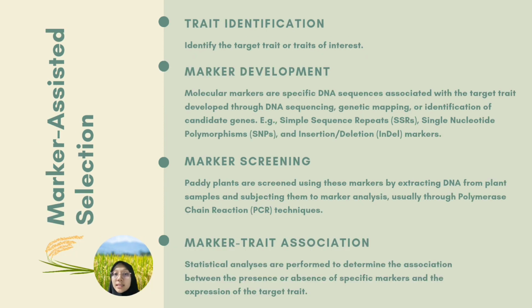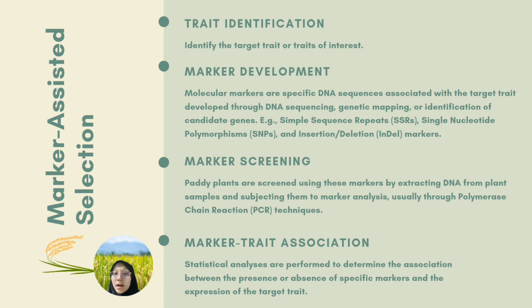For marker-assisted selection, first we will identify the target trait or traits of interest such as disease resistance and higher yield, and then we will develop the molecular markers through DNA sequencing or genetic mapping such as SSRs, SNPs, and others.